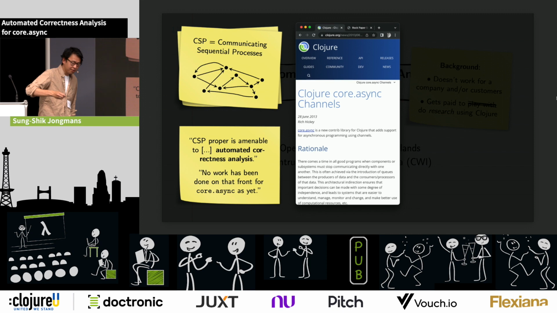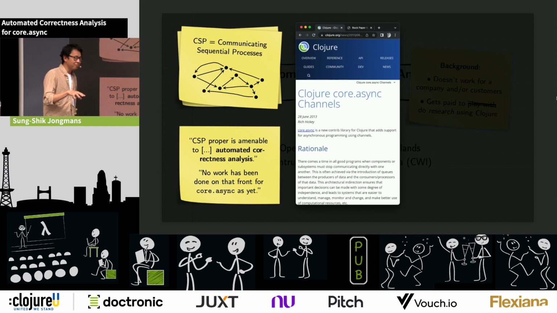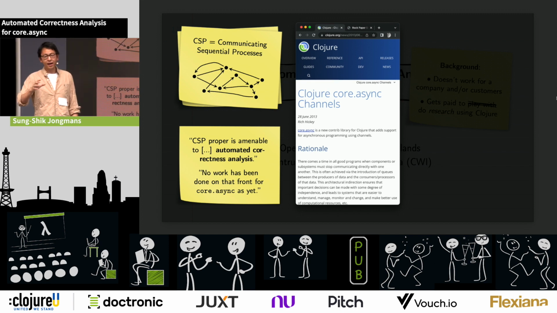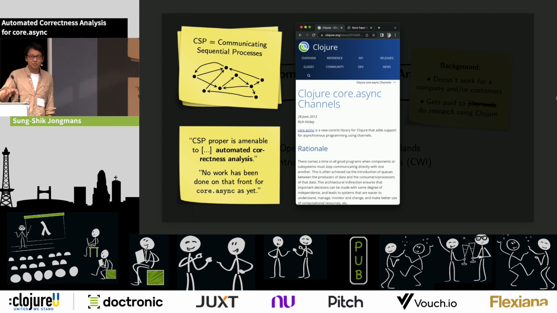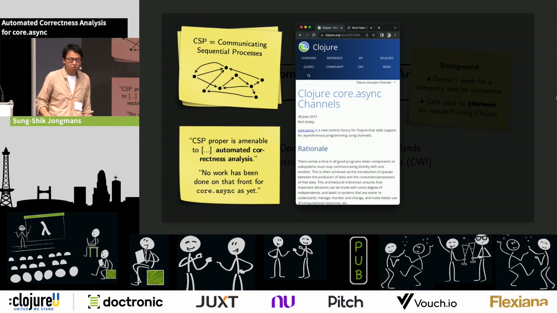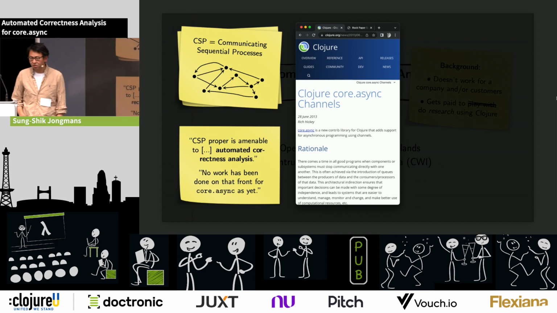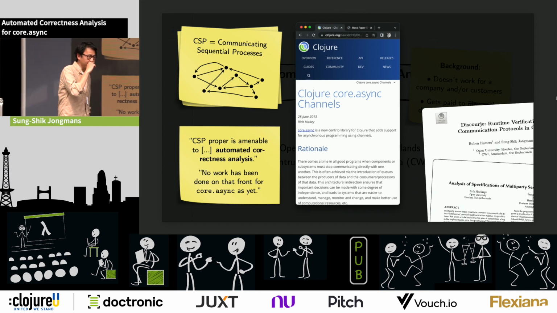Now, fast forward 5 years later, a student comes to me, and he says, well, I want to do my final thesis project somehow in the intersection of Clojure and your research area. And my research area happens to include automated correctness analysis for concurrent programs. So this was sort of a very good match. And then we looked around a bit to see if in the 5 years that had passed, anyone else had started to work on this, but we couldn't find anything. And so this student started to work on this. And actually, we wrote a few scientific papers about this as well.